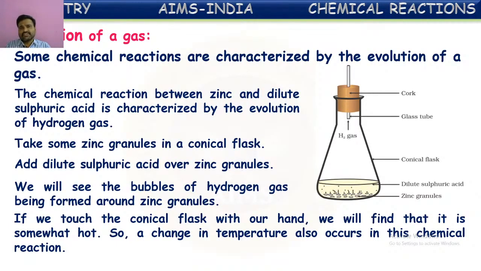One more example: when a magnesium strip is dipped into dilute hydrochloric acid, there also hydrogen gas is emitted. Magnesium reacts with the hydrochloric acid and forms magnesium chloride, an aqueous magnesium chloride solution, and at the same time hydrogen gas is emitted. So these kinds of reactions are characterized by the evolution of gas. When bubbles are coming out from the conical flask, you can understand that some reaction is occurring, which we can identify by the evolution of gases.